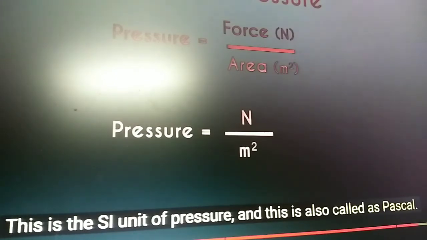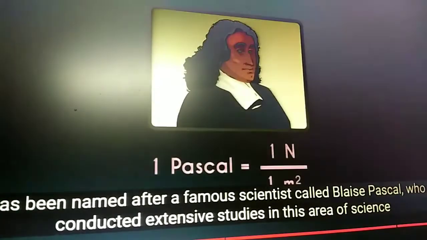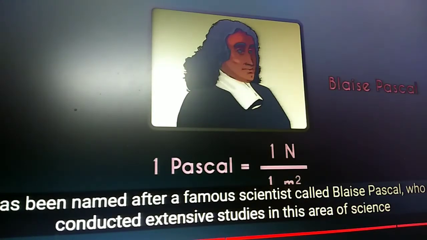What is the SI unit? Force is Newton and area is meter square. So pressure is 1 Newton per 1 meter square, which is known as Pascal.